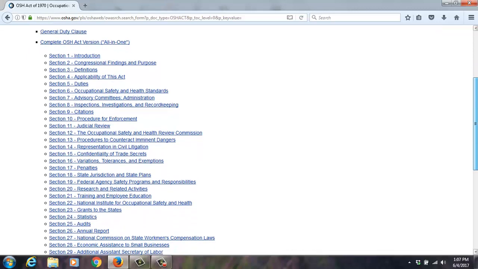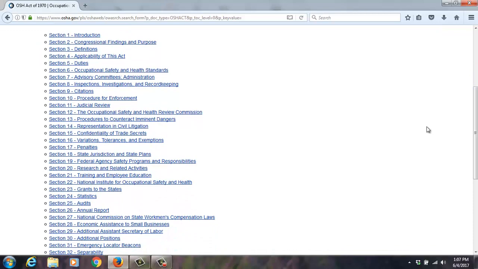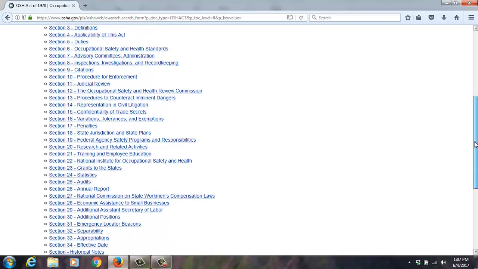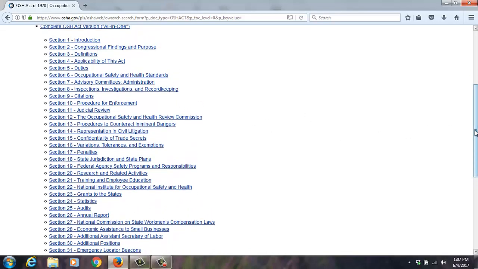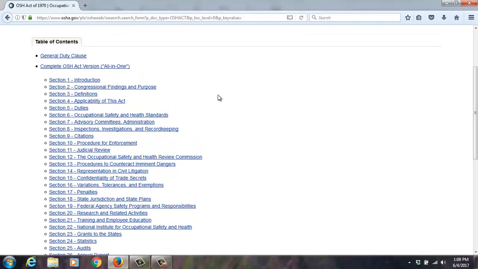Here's the OSHA Act, formerly called the Williams-Steiger Act. And there are 34 sections, I believe. This is all written in legalese, not easy to follow. The one section that is most popular, that people refer to, is the General Duty Clause. They've got a link up here, but I'm going to go straight into it. So it's Section 5A1.